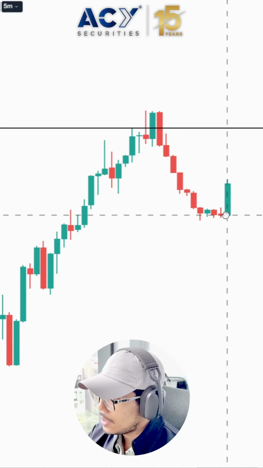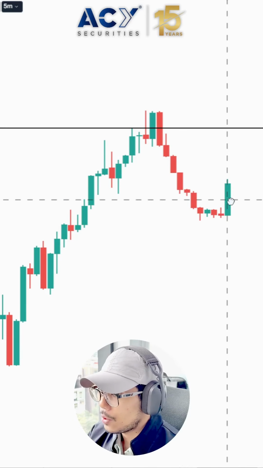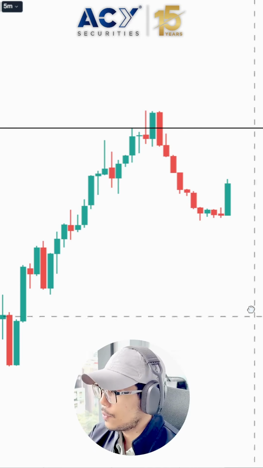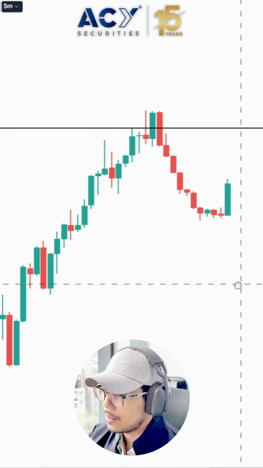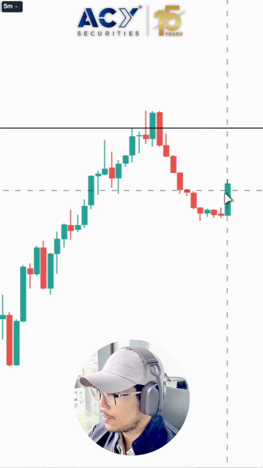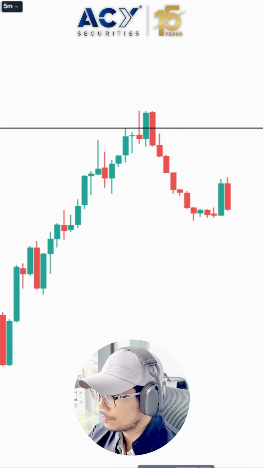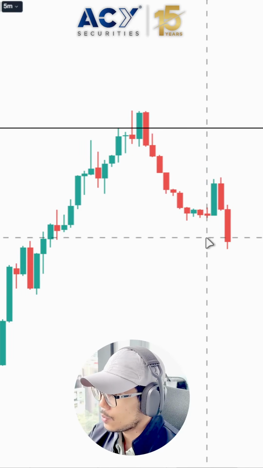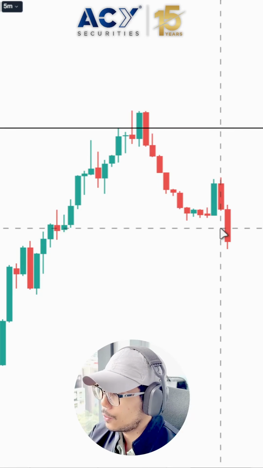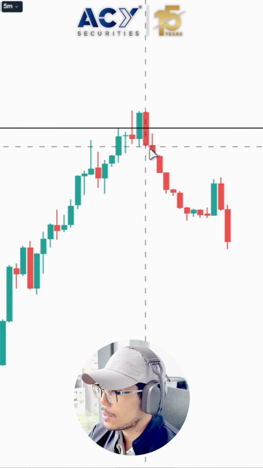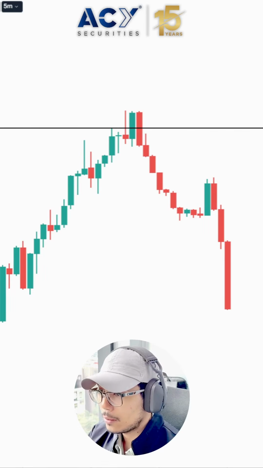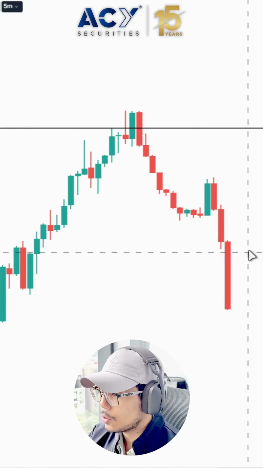In this case, we actually saw price creating a momentum move to the upside. But of course, the structure is still not enough for us to push through to the upside. We need to have a follow through on this. As we can see, price actually did not have any follow through, signaling us that this might be a potential fake out. So how do we determine if this is an institutional move?